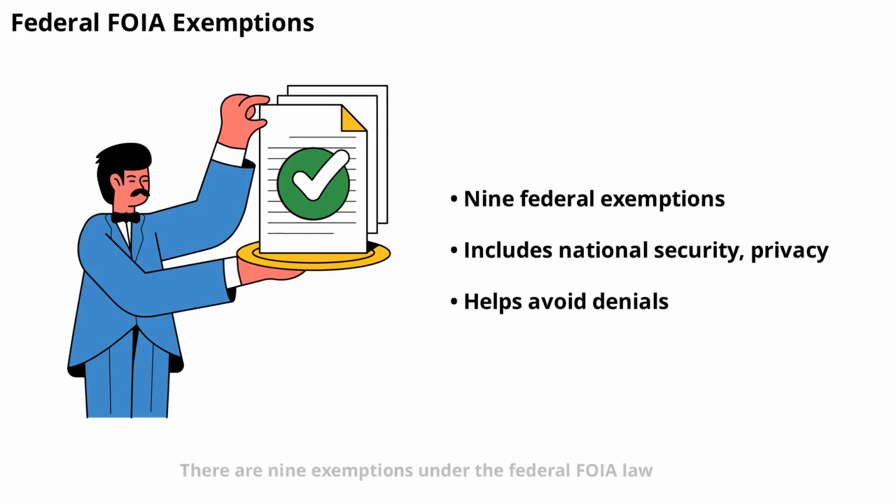There are 9 exemptions under the federal FOIA law. These cover things like classified national defense information, internal agency rules, trade secrets, law enforcement records, and personal privacy. Agencies can withhold records if they fall under these exemptions. Understanding these limits can help you craft better requests and avoid unnecessary denials.